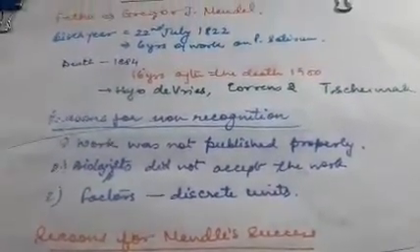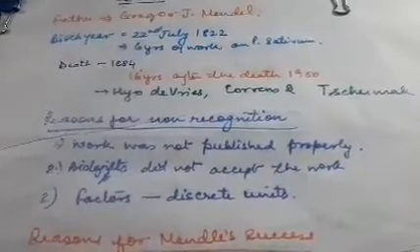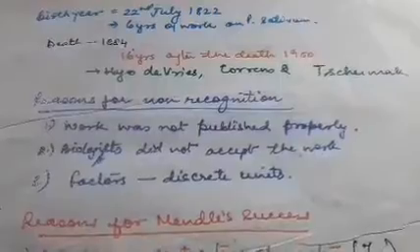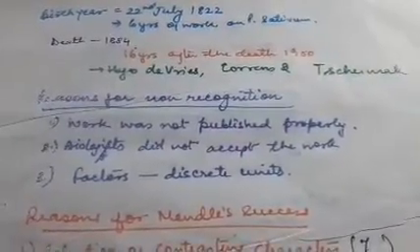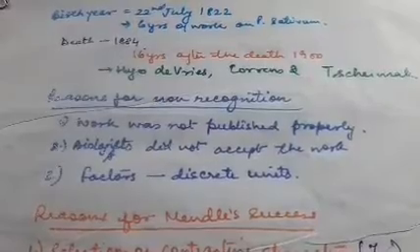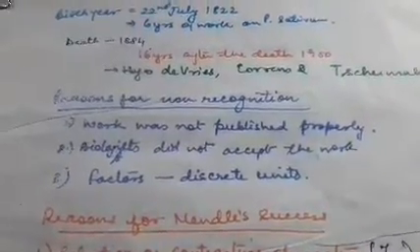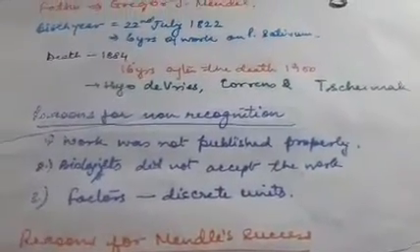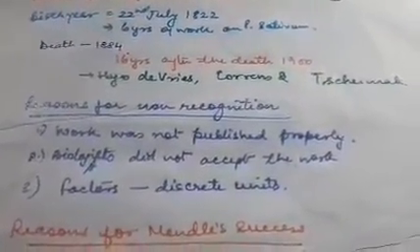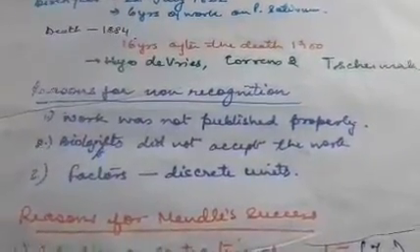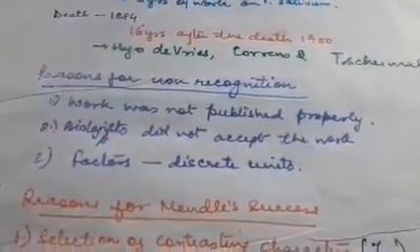So biologists did not accept the work, and that was also the time when Darwin was doing his work. We are going to talk in detail about Darwin also when we discuss the chapter on evolution. They were busy discussing Darwin's work at that time, which was known to everyone, and there was so much excitement everywhere for Darwin's work.